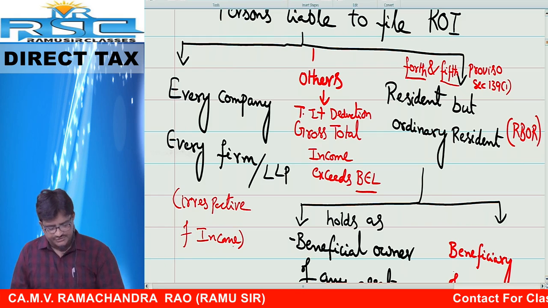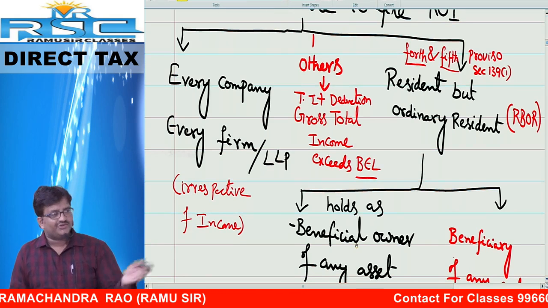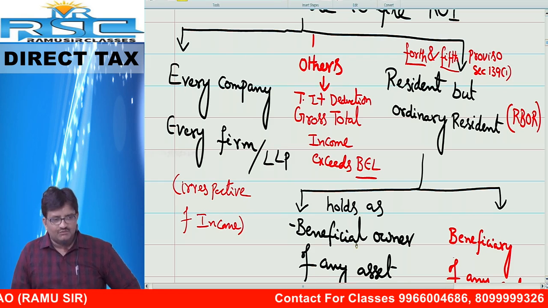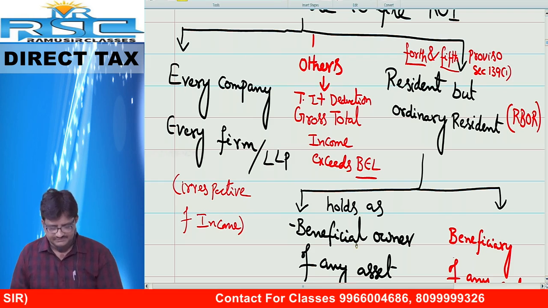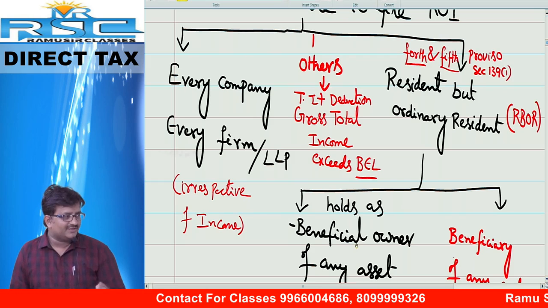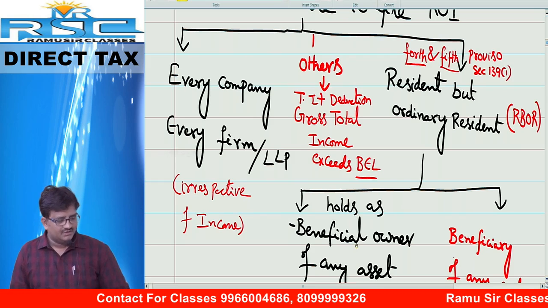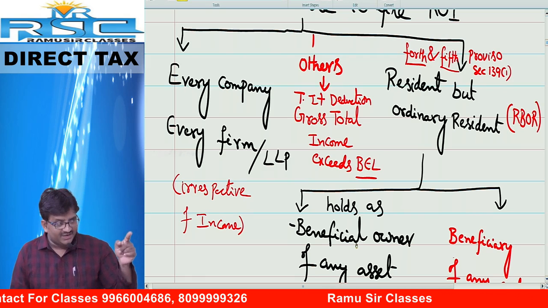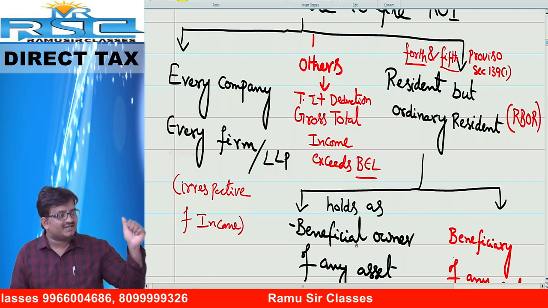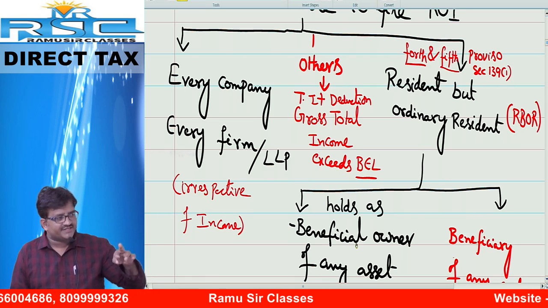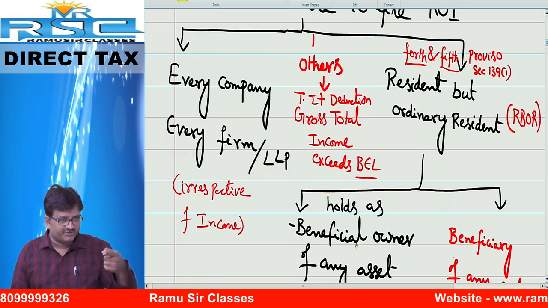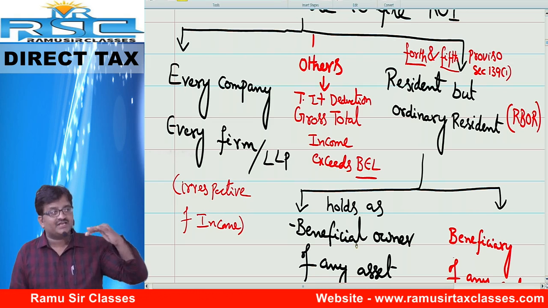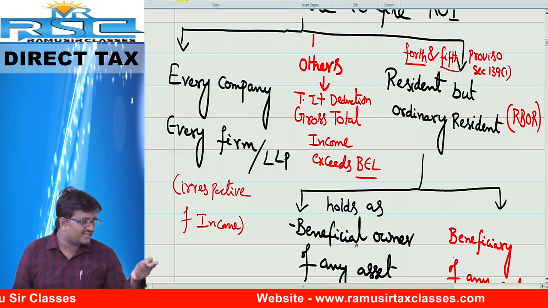Next question: what about others? Are others liable to file or not? That is the point. What is your father's income? Let us say 5 lakh. Now my point is gross total income. I repeat, gross total income. What is the gross total income, before deductions or after deductions? Before deductions. So, total income plus deductions.